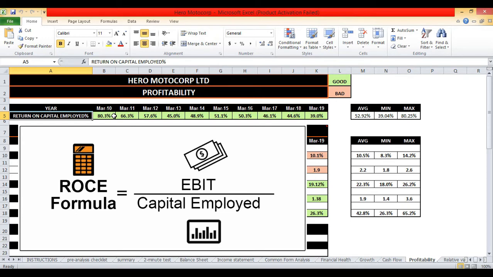So in calculating return on capital employed, the numerator is operating income and the denominator is capital employed. Now the numerator, that is operating income, shows how much a company earns from its operations alone without regard to interest or taxes, whereas the denominator, that is capital employed, is the total amount of capital that a company has utilized in order to generate profits. It is the sum of shareholders' equity and debt liabilities. It can be simplified as total assets minus current liabilities.